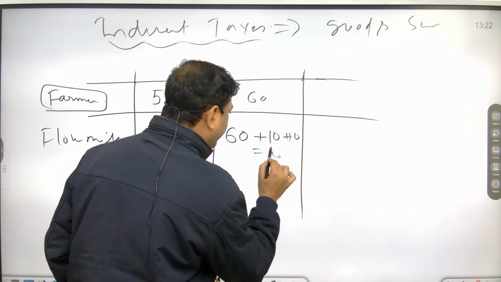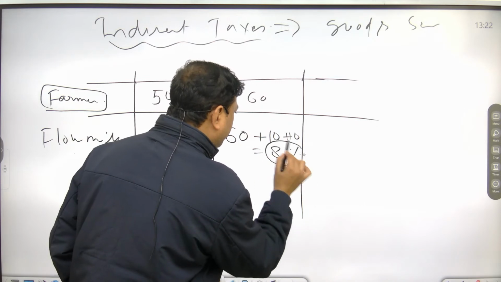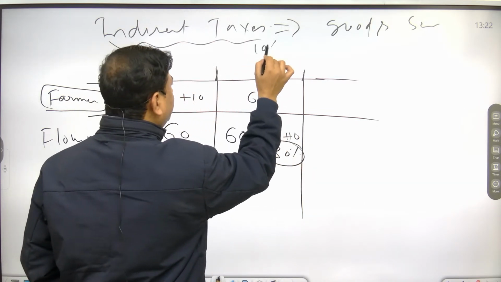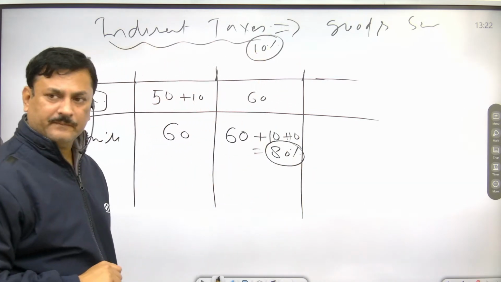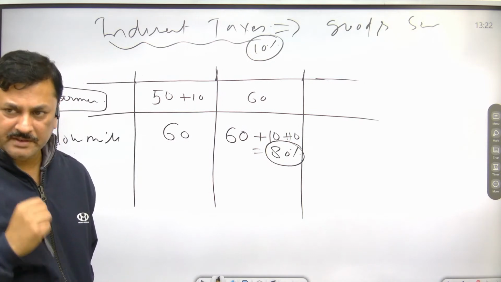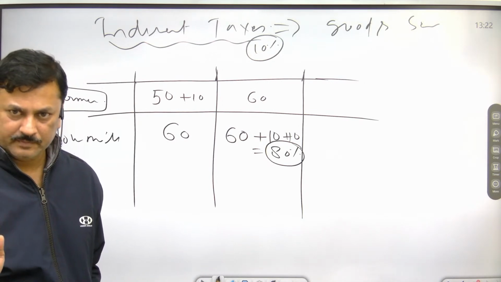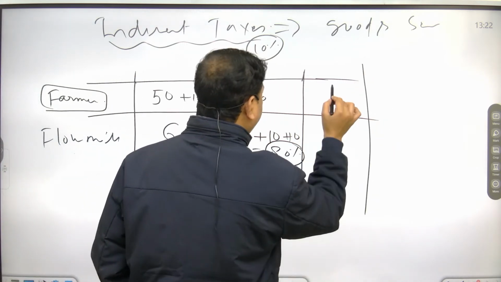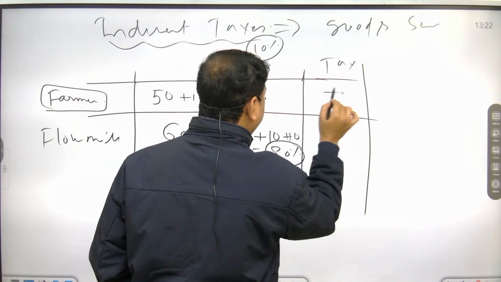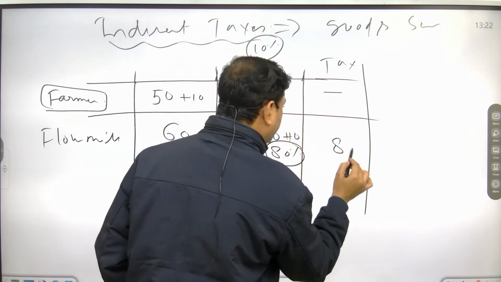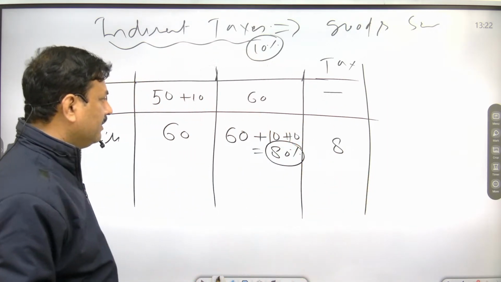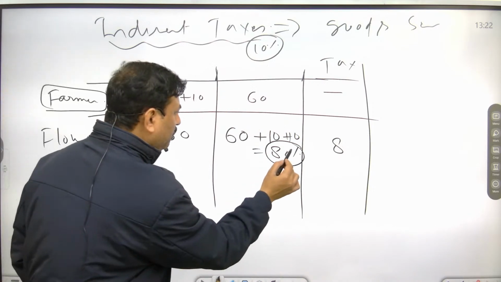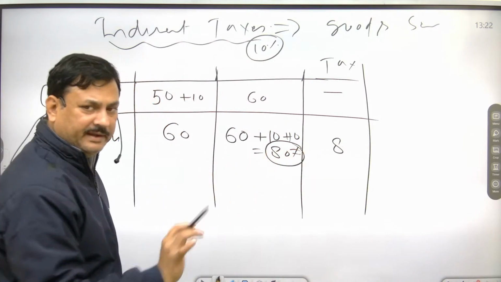So how much? 80 rupees. Now suppose 10% is the tax he has to pay. How much tax is he paying? 80 rupees is the cost and 8 rupees he is paying in taxes.